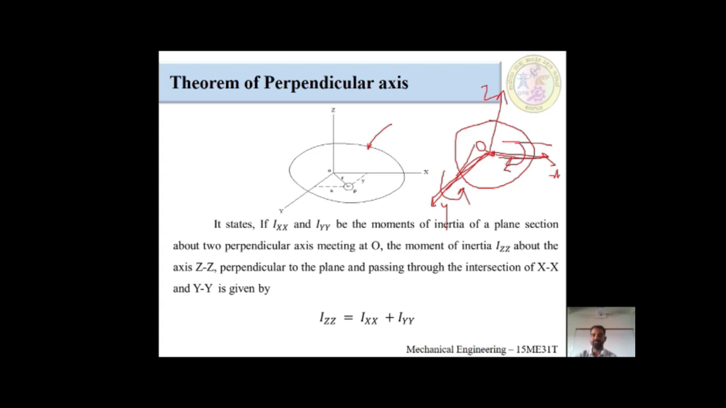After that, another thing will arise, which we call Izz, the moment of inertia about z. The formula would be Izz is equal to Ixx plus Iyy, where Izz is the moment of inertia about the z axis, Ixx is the moment of inertia about the x axis and Iyy is the moment of inertia about the y axis. I guess you understood well about this perpendicular axis theorem.